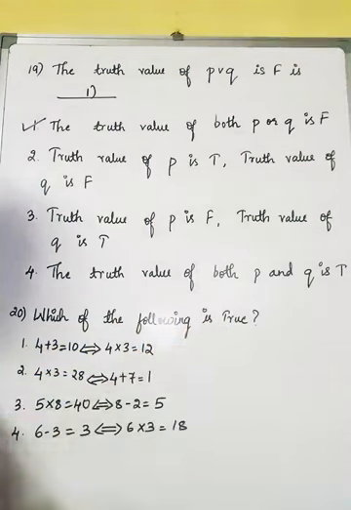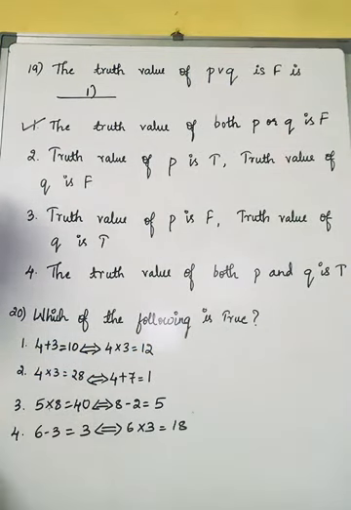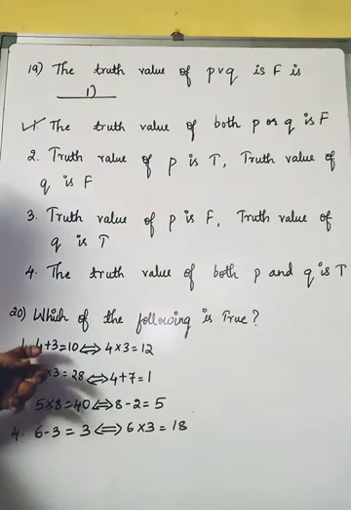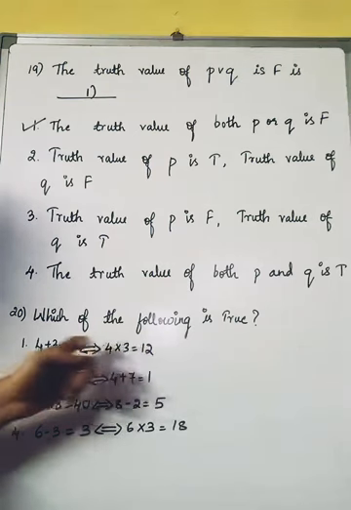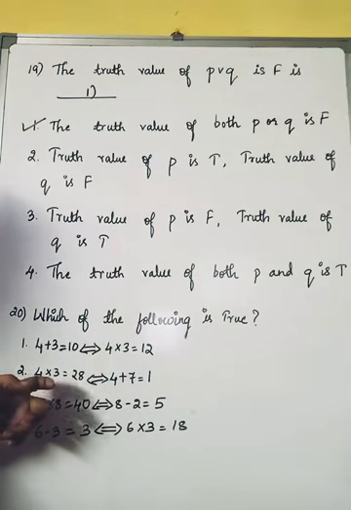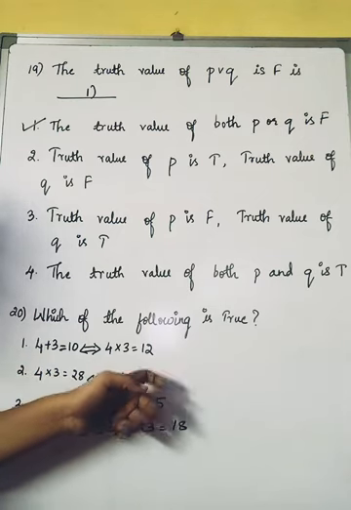Which of the following is true? In this we need to check which of the given options is right. Here 4 plus 3 is equal to 10. Obviously it is not right. 4 3s are 12. This is right. Both the sides it should be right. Next one, 4 3s is what? Here it is given 28. Obviously wrong. Next one, 4 plus 7 is 1, it is wrong.